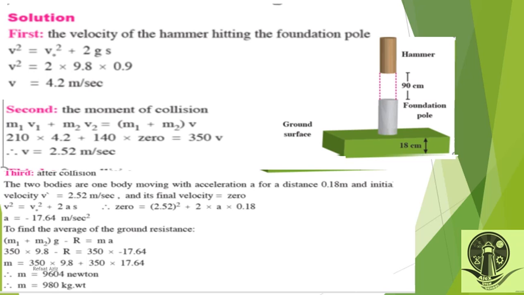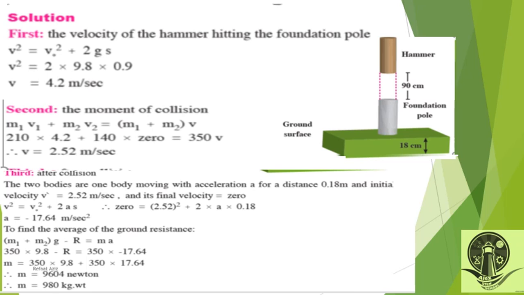M is the total mass of the two bodies. So (M1 plus M2) times 9.8 minus R equals 350 times the acceleration, which is negative 17.64.